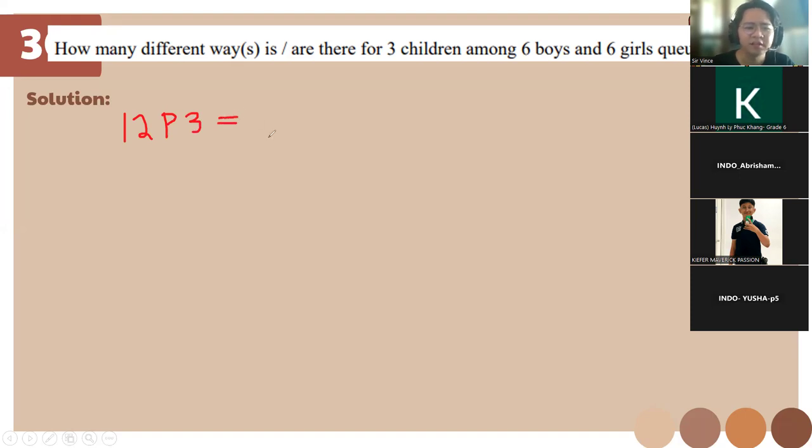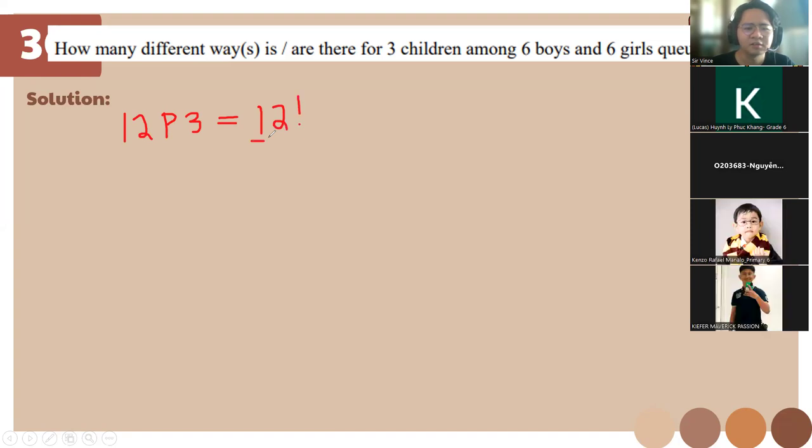It's 12 factorial over 9 factorial, since it's 12 minus 3. Correct me if I am wrong.